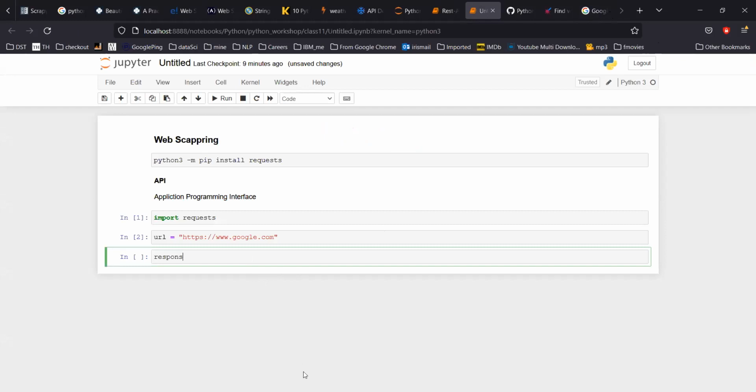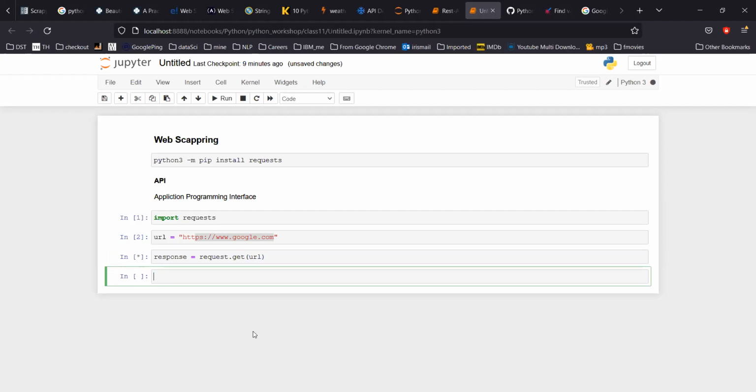We'll say response. You can give any name, but I'm going to send a request to this website, and obviously the website will respond with something. That's why the naming convention is easier that way. This is again a library, so basic Python concepts are used, but the library has its own methods. For learning those methods, you have to explore that library. So this is called get URL, and I'll run it.